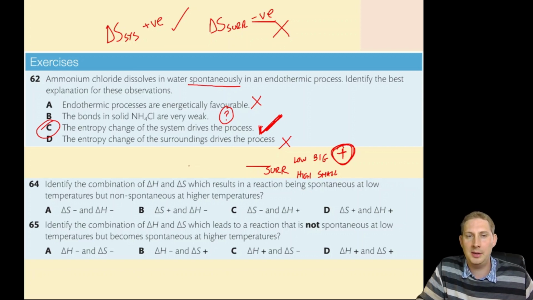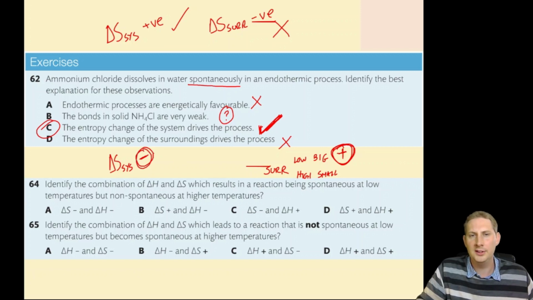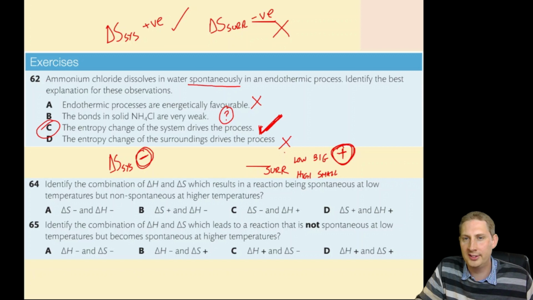Therefore, why would it become non-spontaneous at high temperatures? Well, that means clearly that delta S system must be negative. So at low temperatures, this wins out and the reaction occurs.